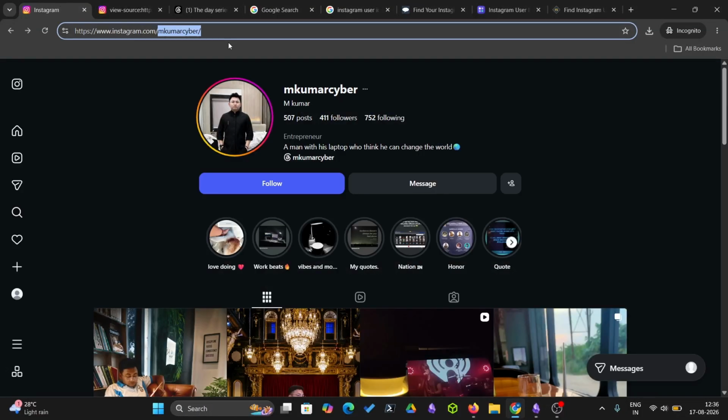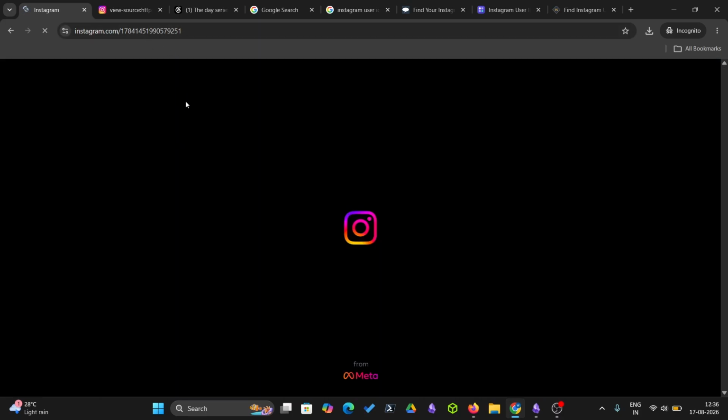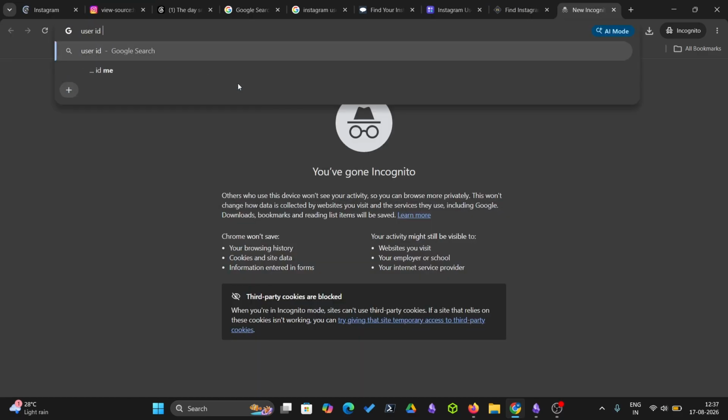If I try this over here, it works directly on Facebook. It might not work on Instagram, but it works on Facebook like this. So you can directly map someone with the user ID, and there is a specific range. To get this you can google it, like search filter or user ID time calculator for Instagram.